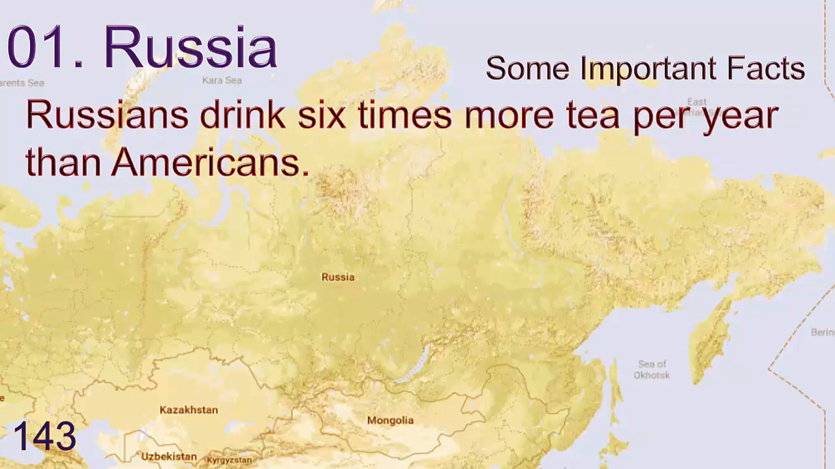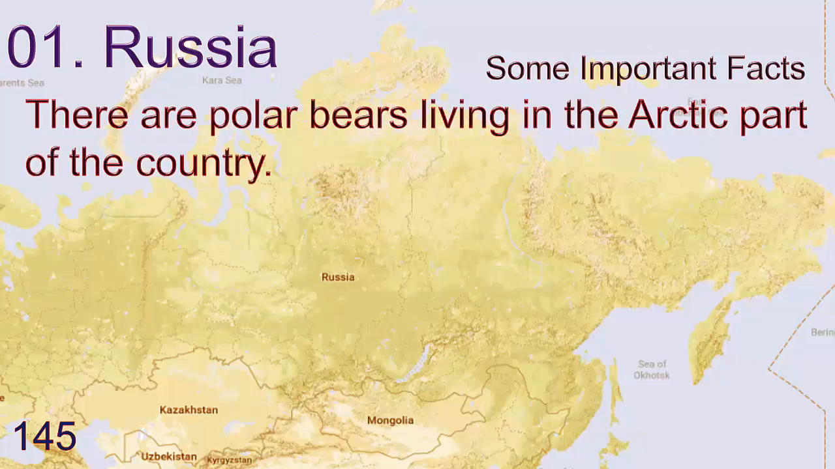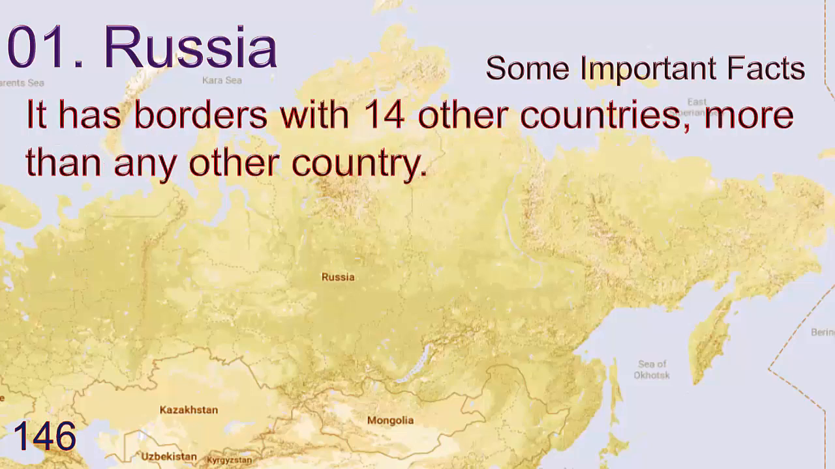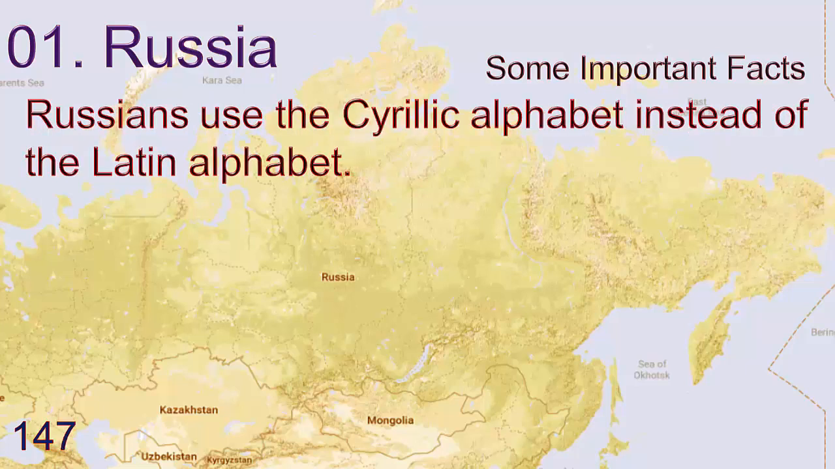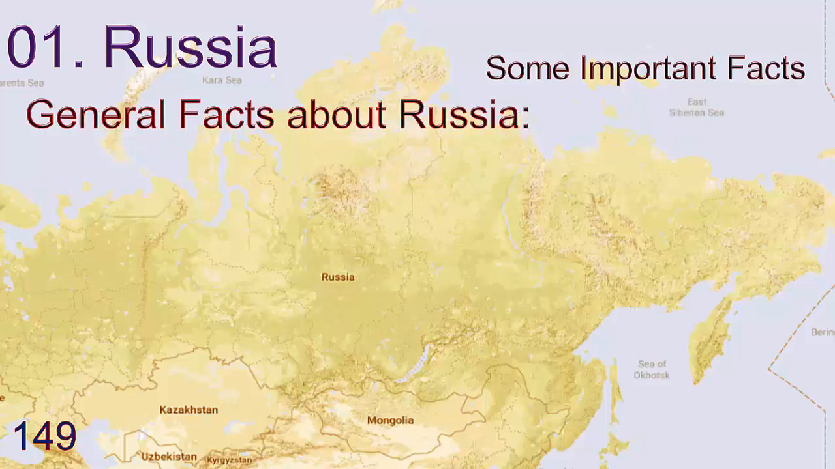Russians drink 6 times more tea per year than Americans. Moscow is the most populated city in Europe. There are polar bears living in the Arctic part of the country. It has borders with 14 other countries, more than any other country. Russians use the Cyrillic alphabet instead of the Latin alphabet. Hockey and football are the two most popular sports in Russia. Now some general facts about Russia.